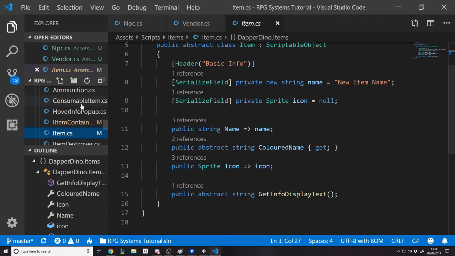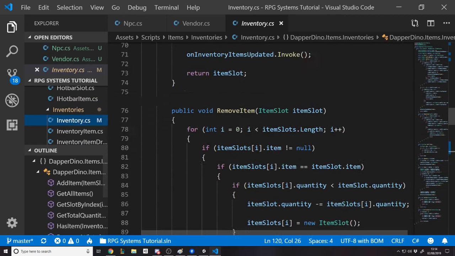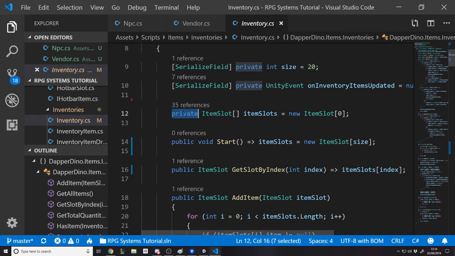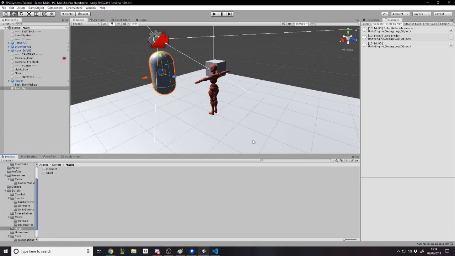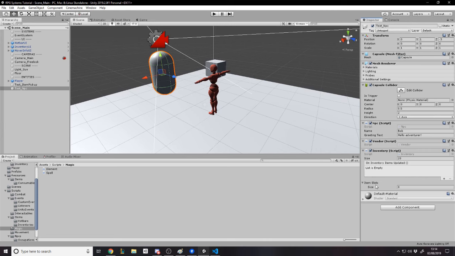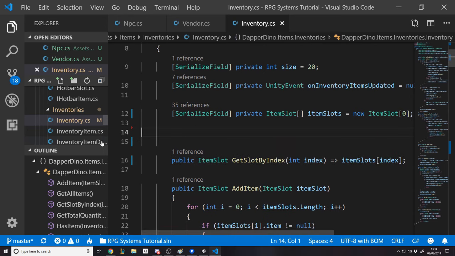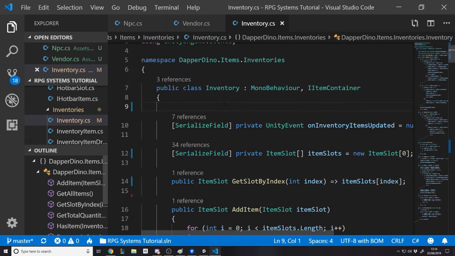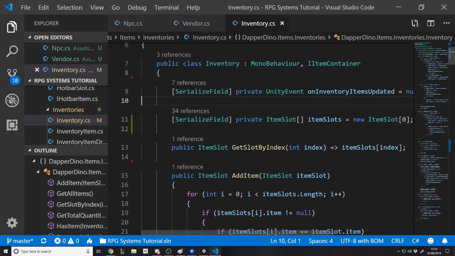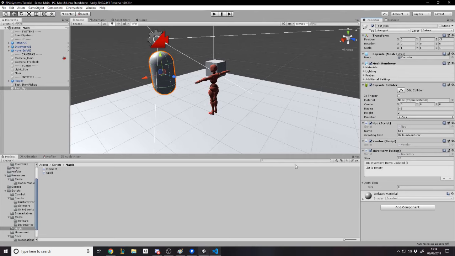And where is it? Well, I'm looking in the wrong class. The inventory is currently a private array of items. Why don't we just make it a serialized field private array? Because this isn't on a scriptable object, so we don't have to worry about it getting saved incorrectly. We can just set it ourselves here. And it also means we don't really need a size field. We don't need a size variable, which is quite handy, because now we can just set the size in here.